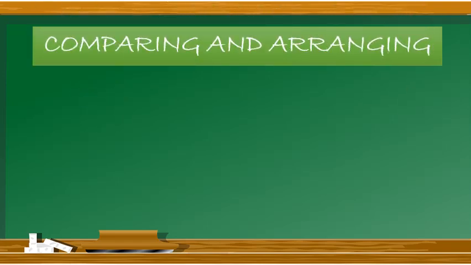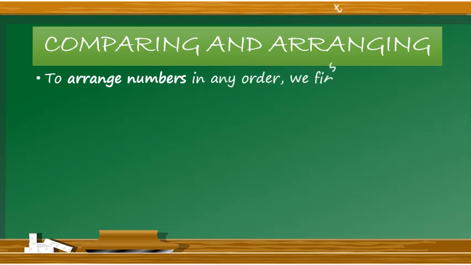Comparing and arranging. From the term itself, we are able to know compare and arrange. These are two different terms. To arrange numbers in any order, we first need to compare them. So, in order to arrange the given numbers, what is our first step? Our first step is to compare those numbers, then only we can arrange them.